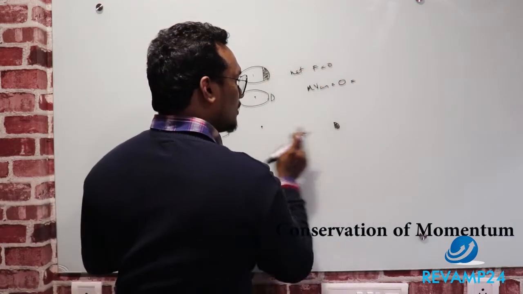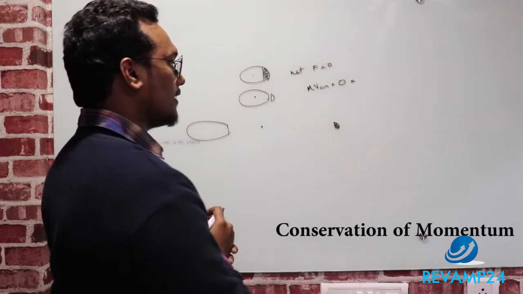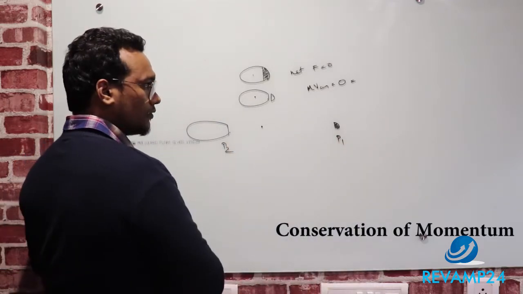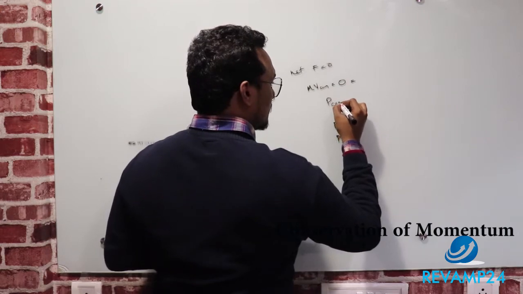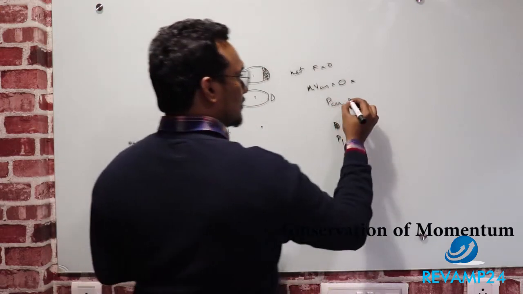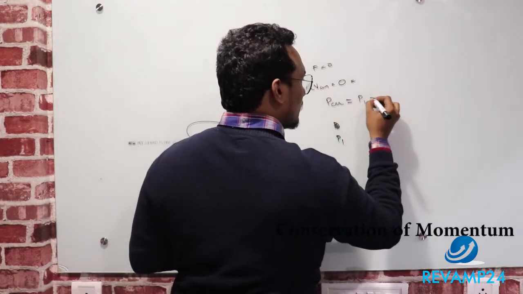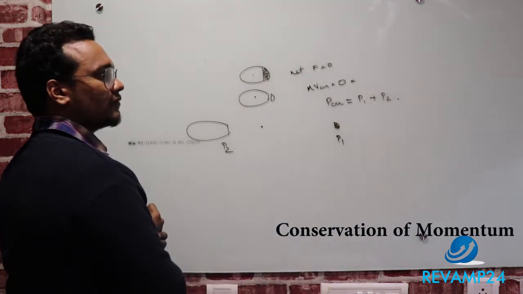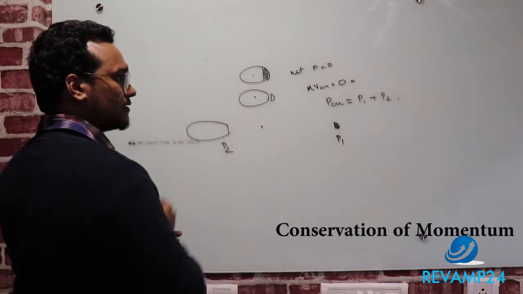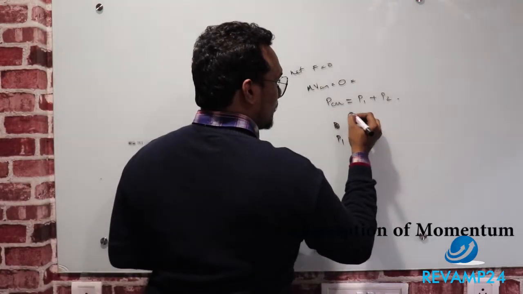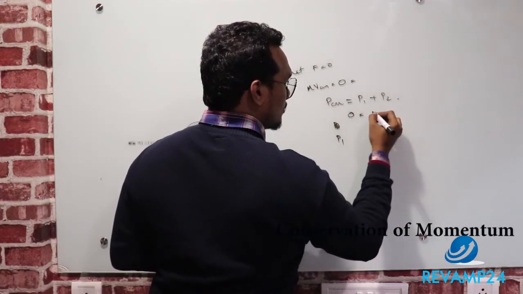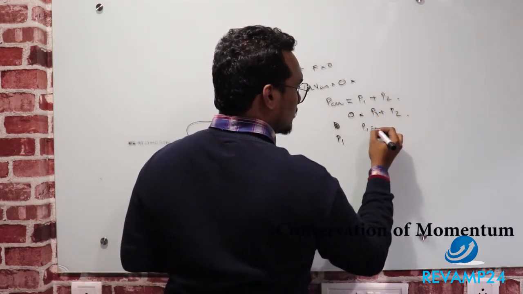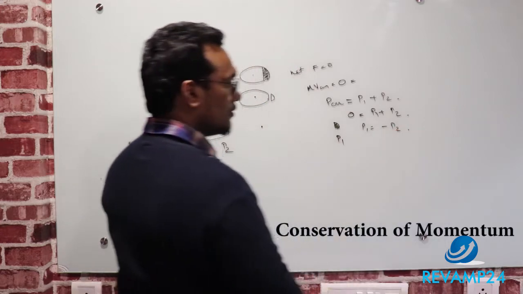But we know that individual masses are moving in two different directions. This one has a momentum P1 and this one has a momentum P2. I also explained that the momentum of the center of mass is nothing but the summation of the momentum of the individual particles. So to maintain the same momentum, which is 0, we apply the same equation: 0 is equal to P1 plus P2, or P1 is equal to minus P2.